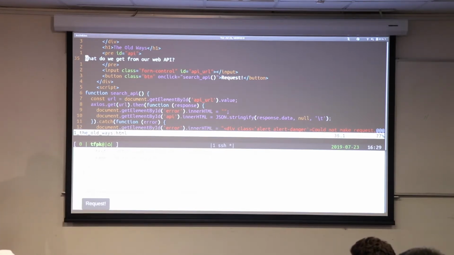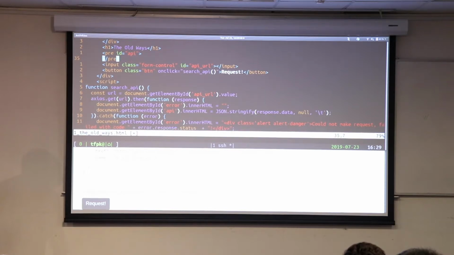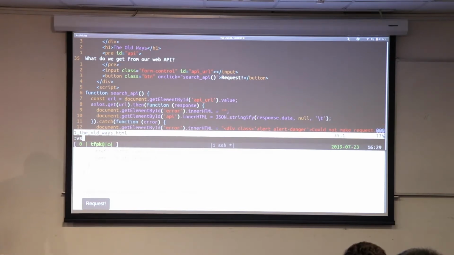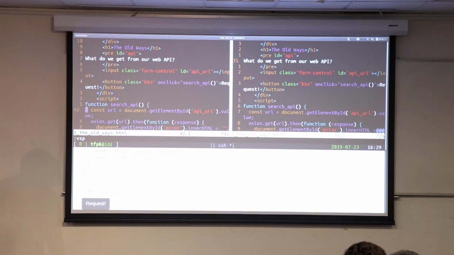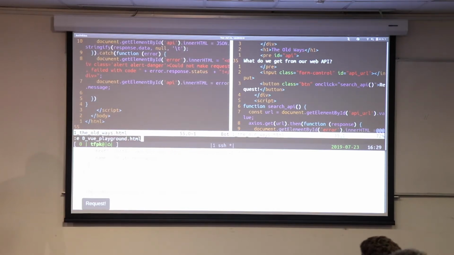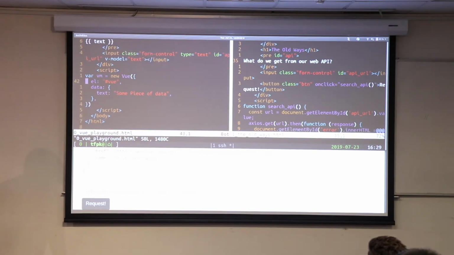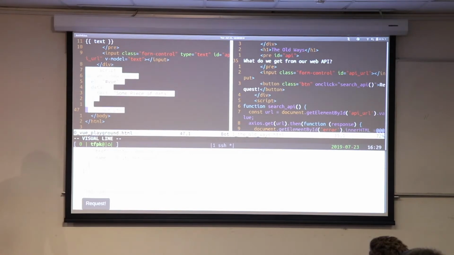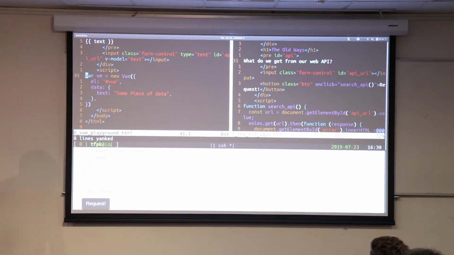So the first thing that we're going to do is get rid of all the things we don't care about anymore. Actually, what we might do first is put in the new world, and then we'll take out the old one. So let's open up that Vue playground that we had a second ago. We're just going to copy and paste in this Vue model, because copying and pasting is what we're good at as programmers.